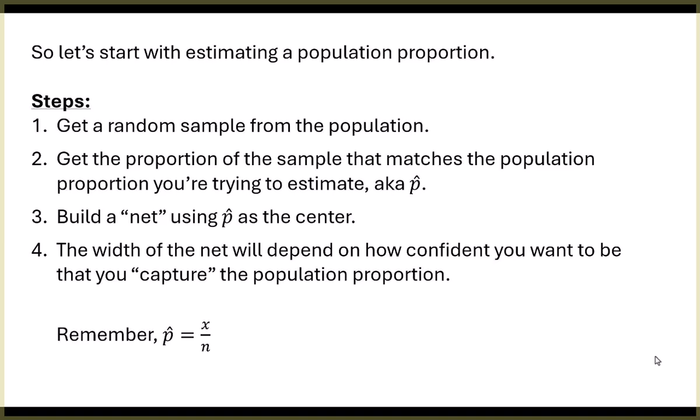And just a reminder, how do we get p hat? It's x over n. And x is the number of things in our sample that match up to what we're looking for. So if we're looking for people that believe in the Easter Bunny, that's what x is, the number of people in our sample that believe in the Easter Bunny. If we're looking for the number of people that wrote in Homer Simpson's name in the last presidential election out of our sample, that's what x would be. Make sense?